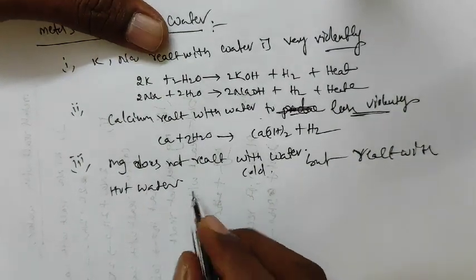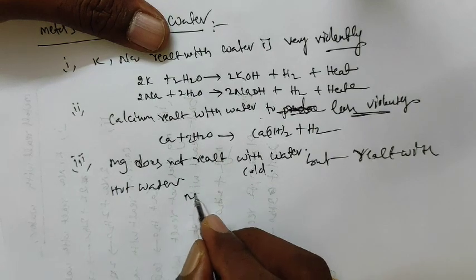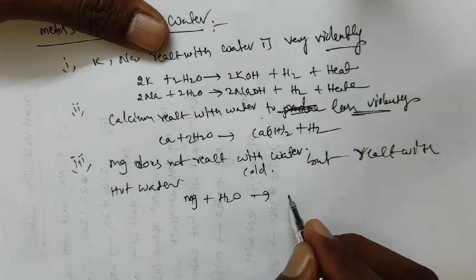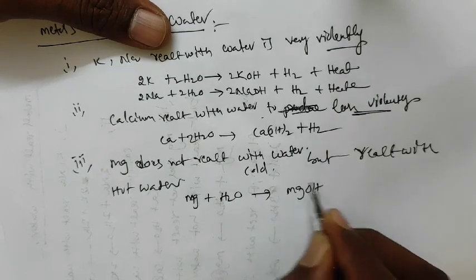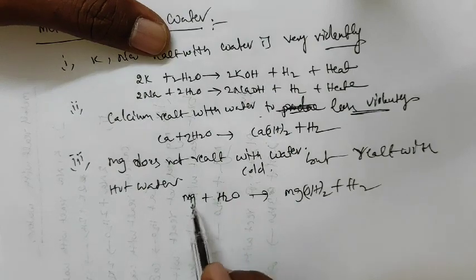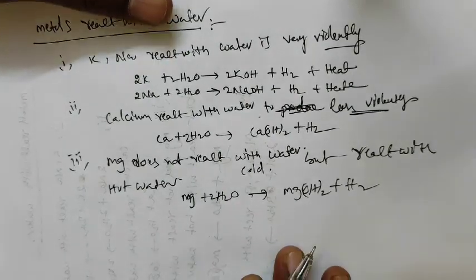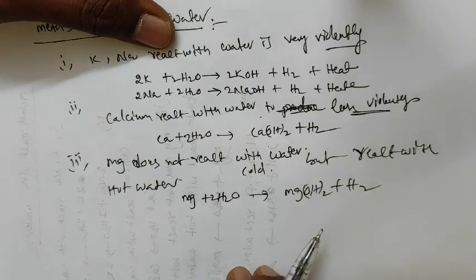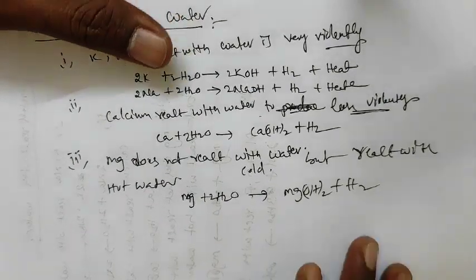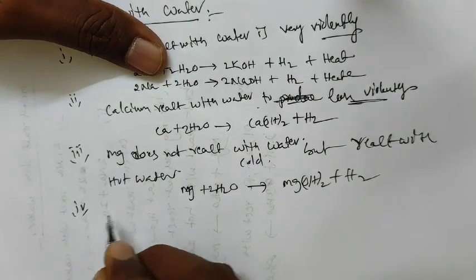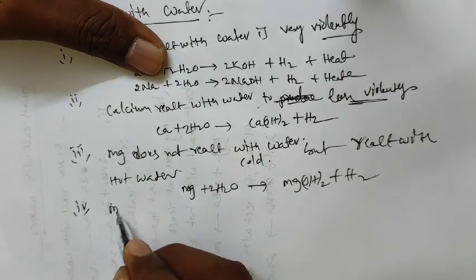For example, Mg plus hot H2O forms Mg(OH)2 plus H2 gas. Because of H2 gas, it floats in the test tube, or sticks on the surface of the metal.